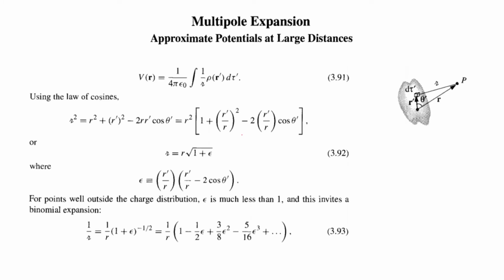So now we have to find a common expression for the potential due to a localized charge distribution, whether it is a dipole or a quadrupole or an octupole or even more than that. That is our aim in this session.